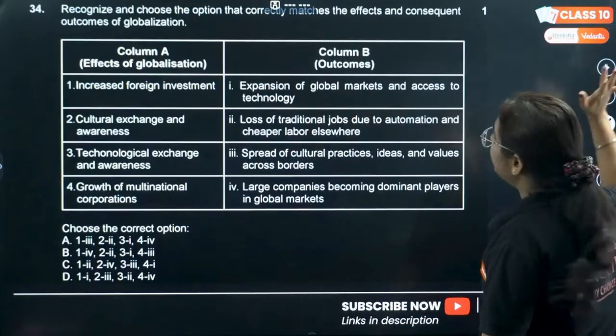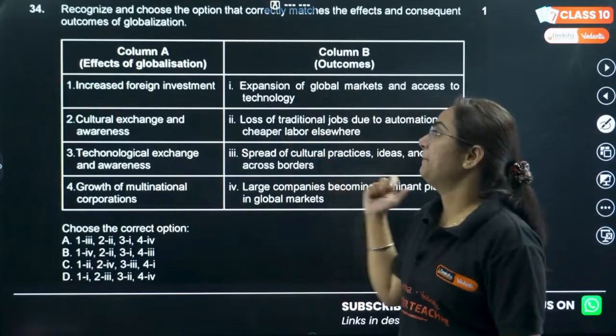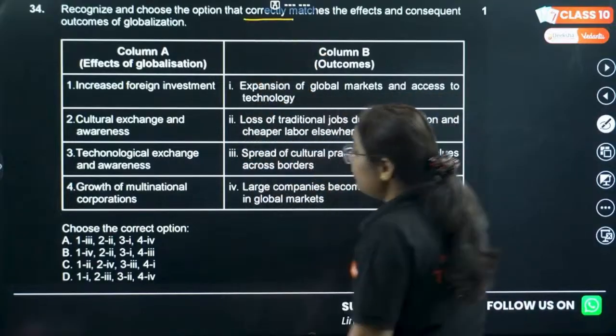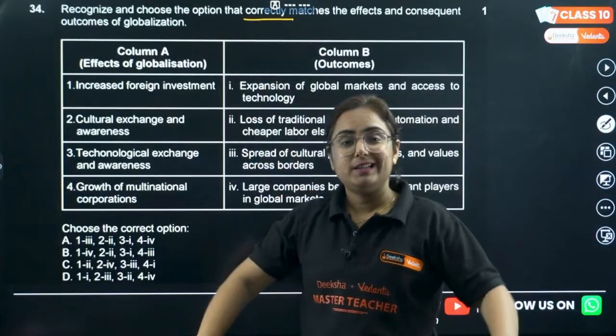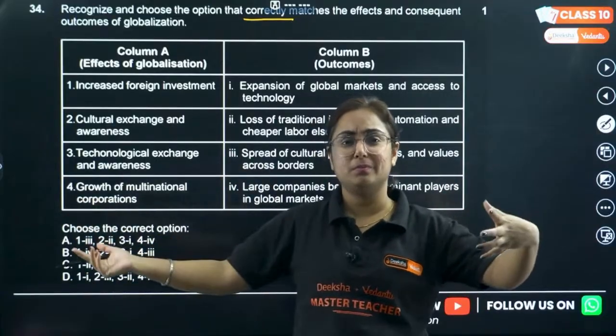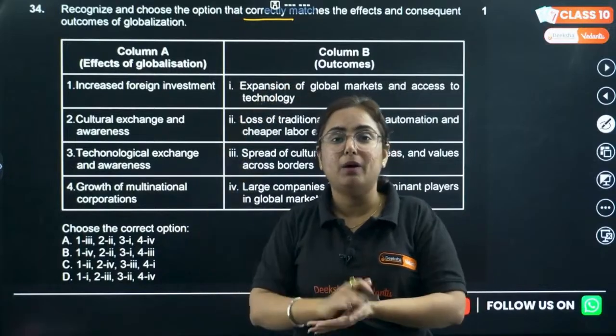Okay. 33 done. 34. Column A, column B. Recognize and choose the option that correctly matches. Sometimes what we do is directly jump and see column A and column B, get happy. Okay, let's mix it. And we forget reading the statement given above it.